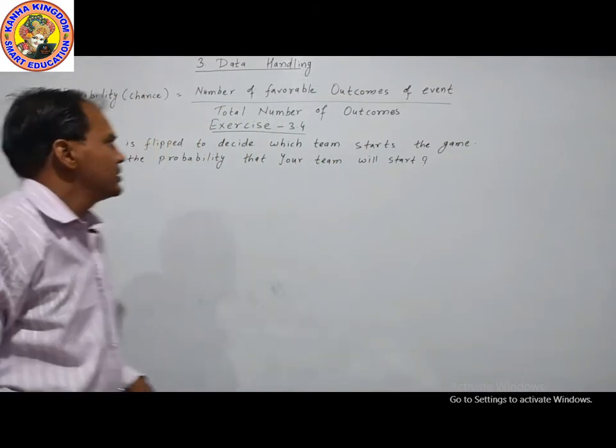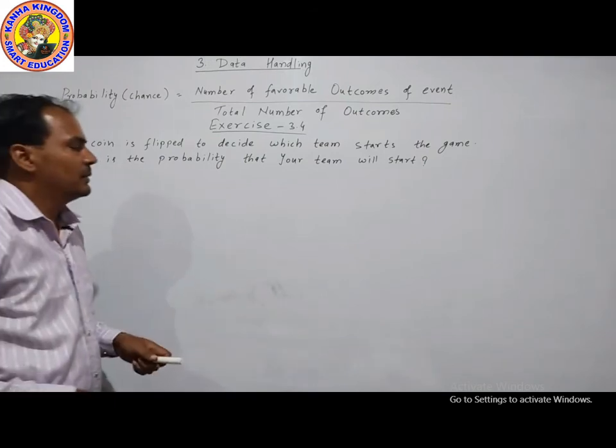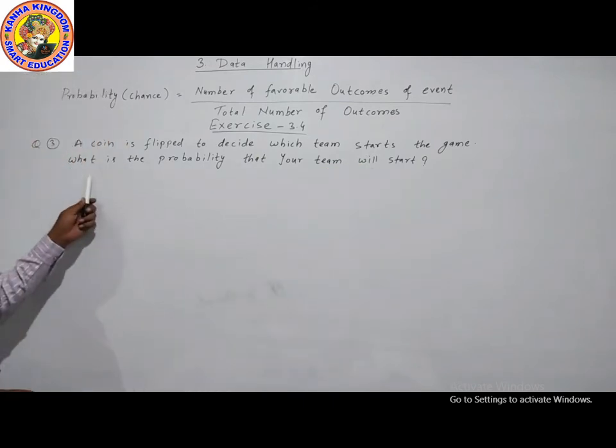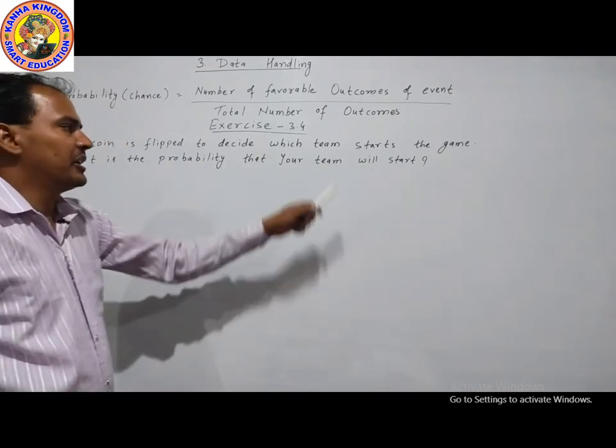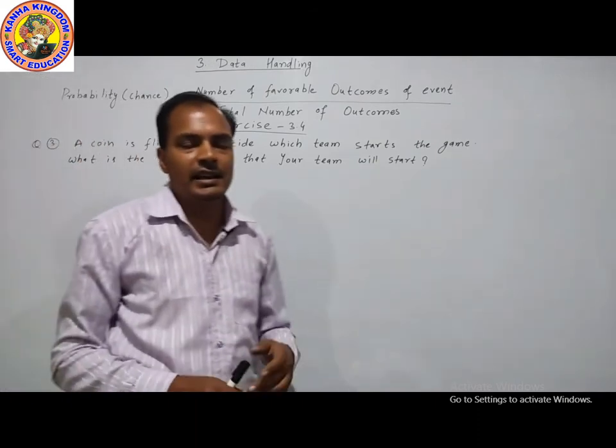Our next question is question number 3. A coin flip decides which team starts the game. What is the probability that your team will start? In a coin there are two sides, head and tail.